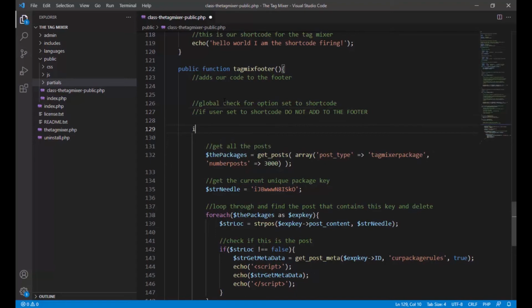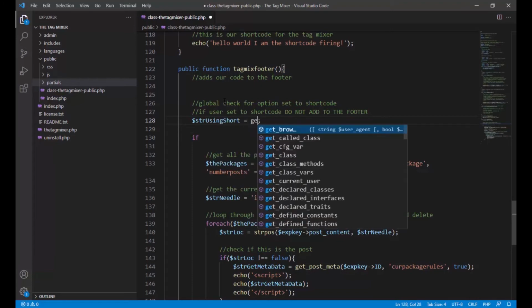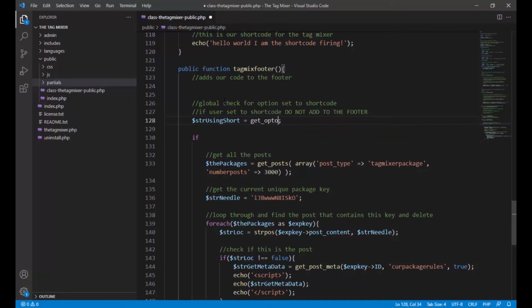So what we're going to say is if, I know, magical. I'm trying to think about what I want to name it. If I want to name it like stir using short, or I'm thinking about camel casing kind of. Yeah. So let's call it that. In my mind, I was already like a couple steps ahead of myself. Stir using short, and we're going to do a get option. What we're going to do here is get the option from the database that the user set on that general settings form. And that's going to tell us if they selected get. Yeah, we're going to fix that in just a second. Because this if, it's saying this if is broken.